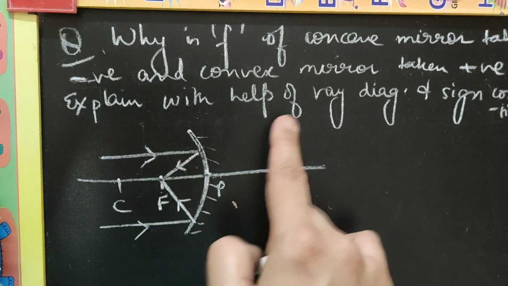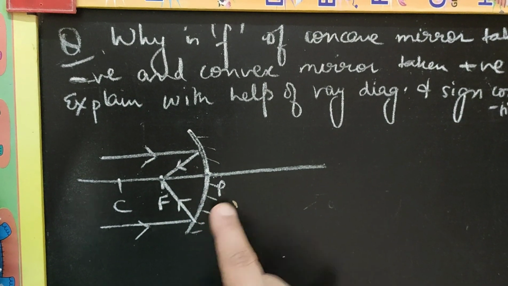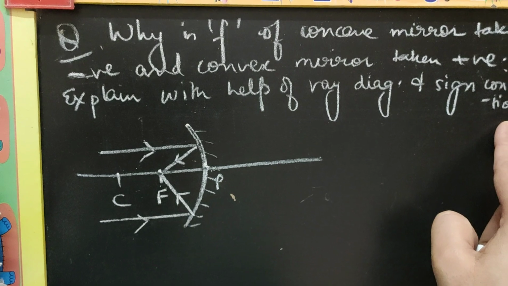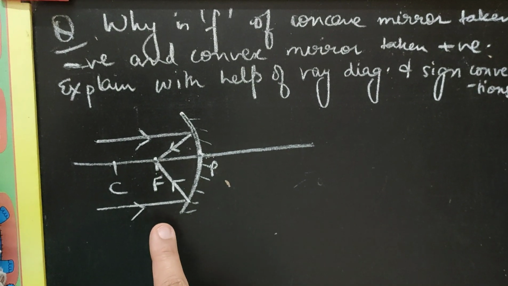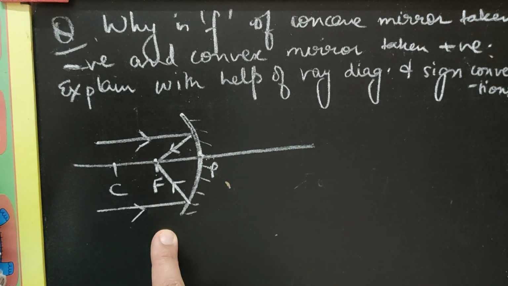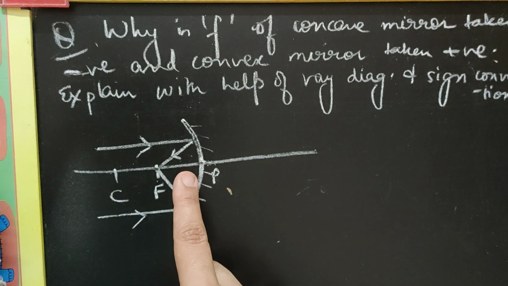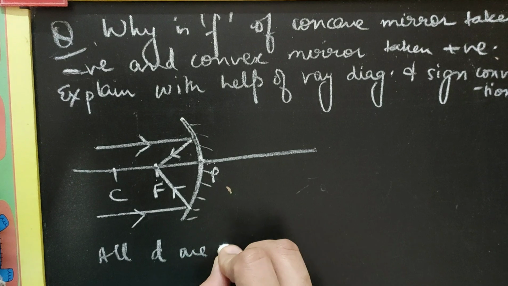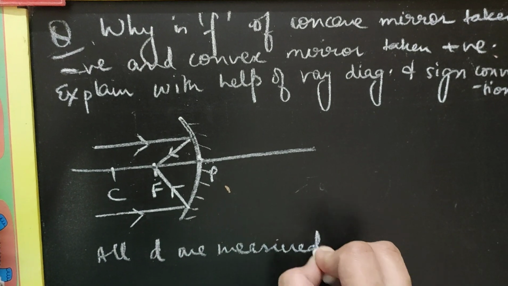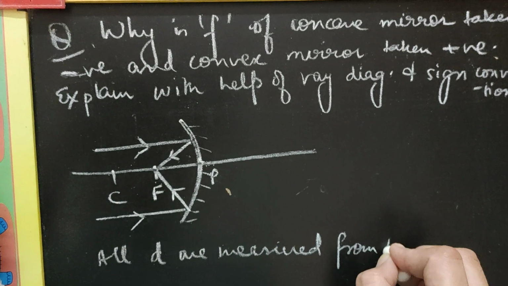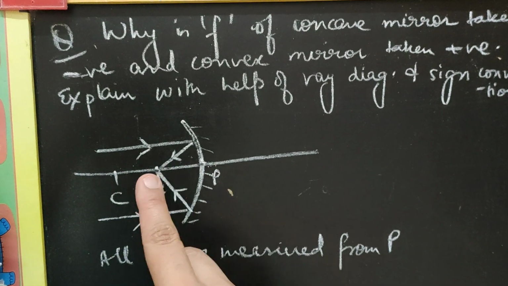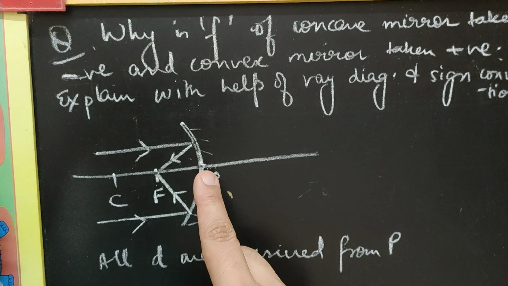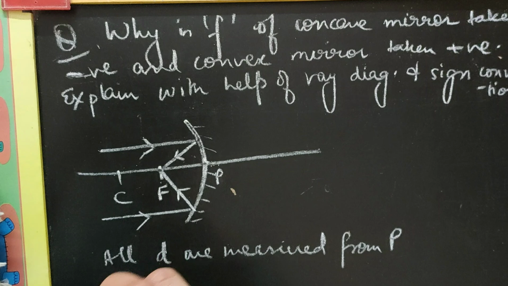Now the ray diagram we have drawn. The sign conventions that we are going to use to justify the negative focal length are as follows. You will write the first point: all distances are measured from pole, and distances in the direction of incident light are taken positive and opposite to the incident light are taken negative.